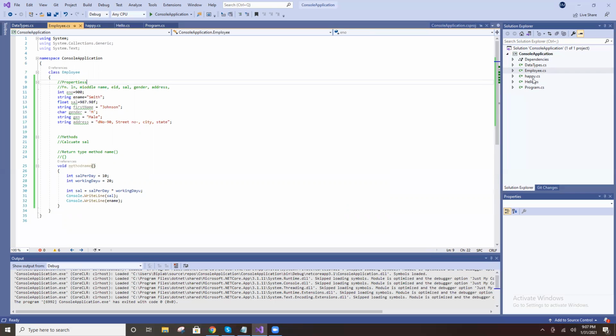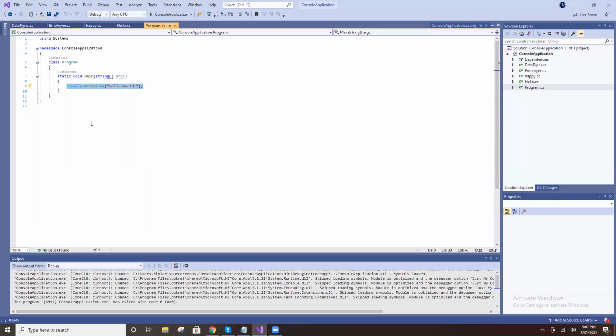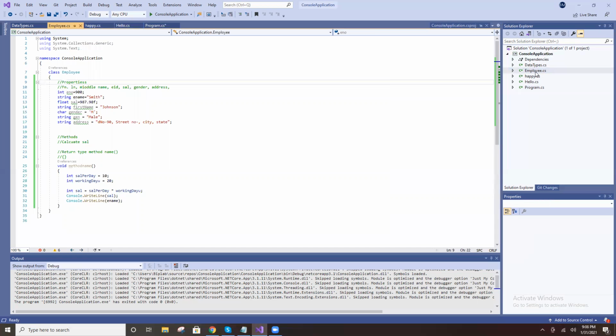This main method is available here. After printing, you cannot call that method directly. Why? The program class is different, and the employee class is different. First of all, you create an object for this class. How to create an object now? What is the class name? Employee.